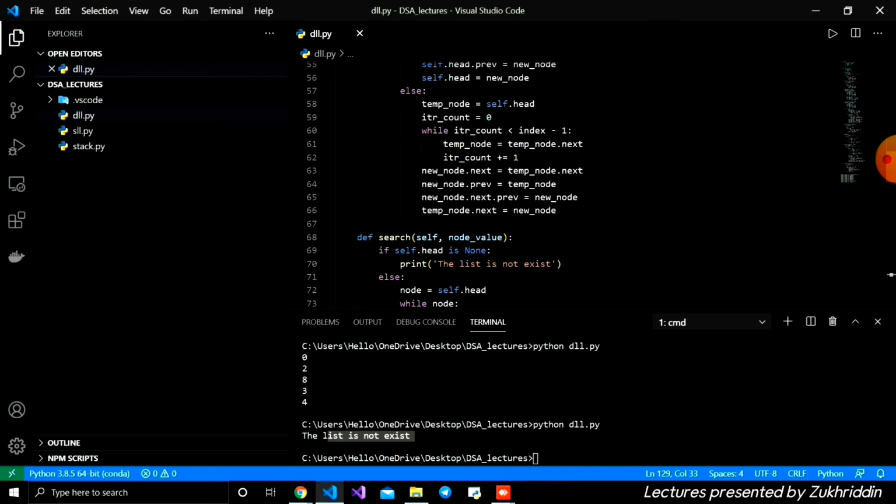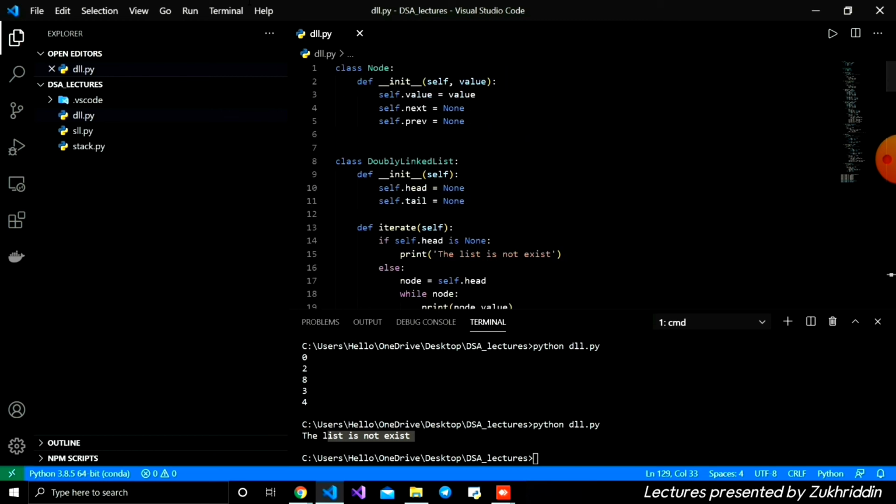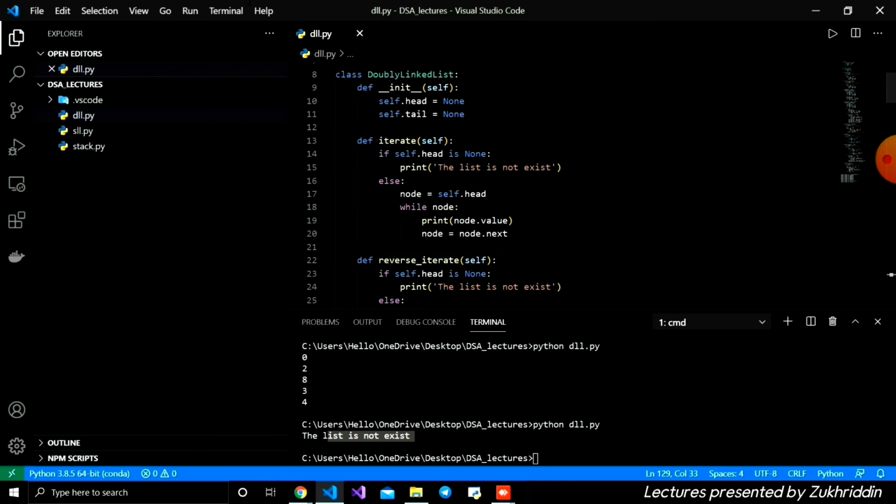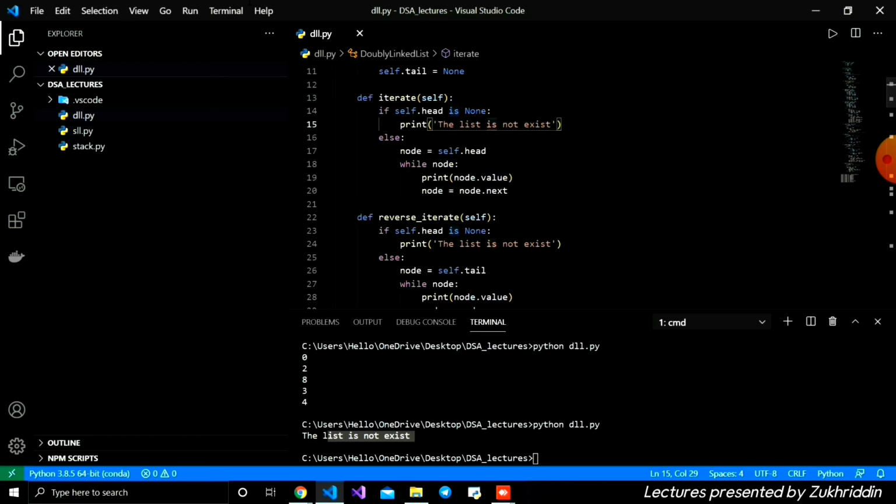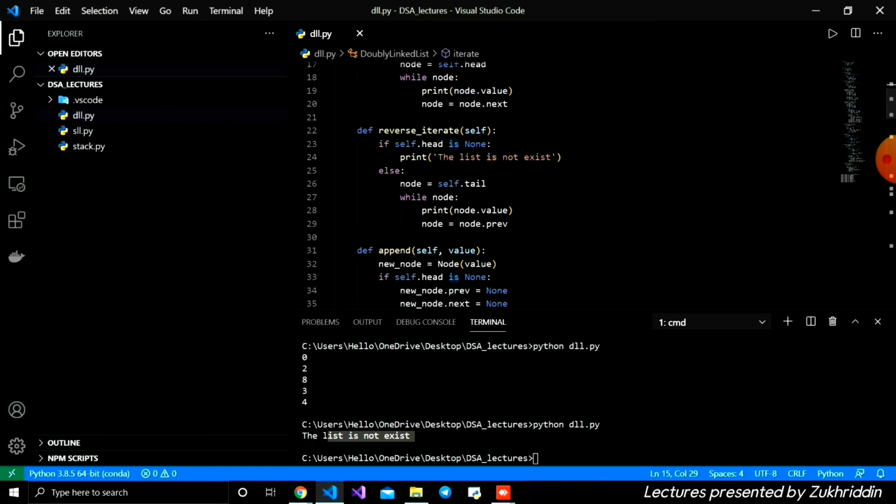Let's see the time and space complexity for the double linked list. Firstly, iterating the double linked list has time complexity on the worst case that is linear, and the others are all constant. It means the time complexity is linear, O(n), on the worst case, and the space complexity is O(1), constant. We are not using extra space or extra memory. Reversing the iteration, from the last to the first or from the first to the last, is the same: here also O(n) time complexity and O(1) constant space complexity.